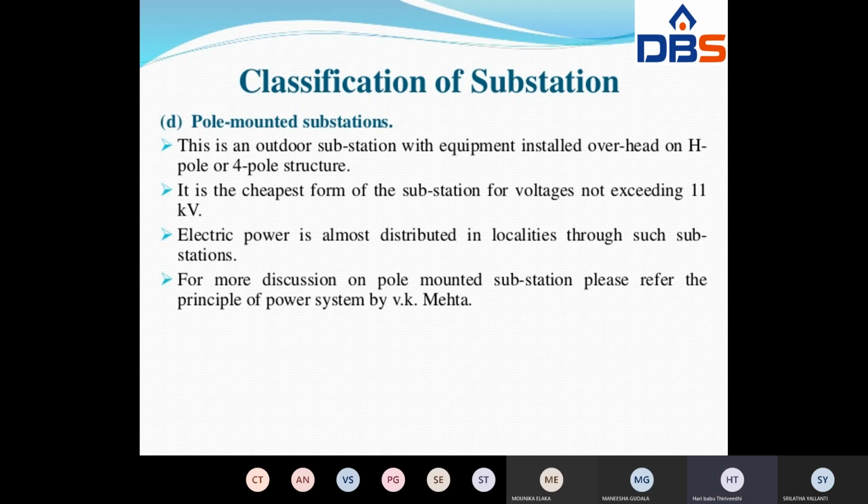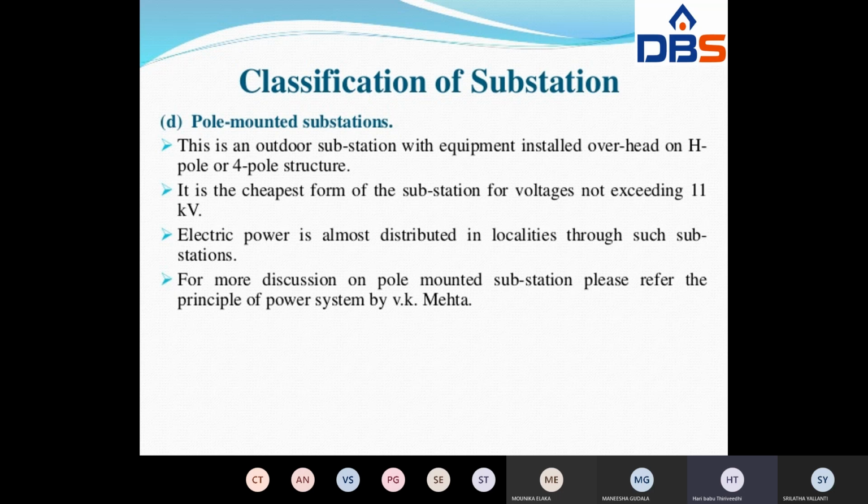Next, last one, pole mounted substation. This type of substation is well known. Why? Because in villages, these types of substations are very common. A small concrete pole is there, and on that pole an H type or I type transformer is installed. From that, supply will be taken to the village. So this is an outdoor substation.